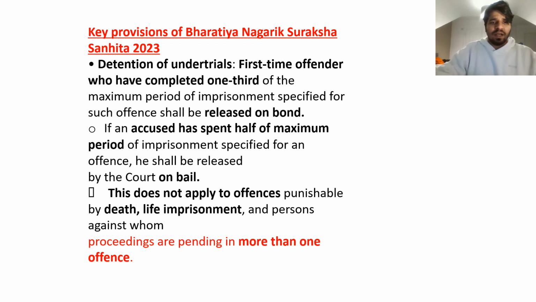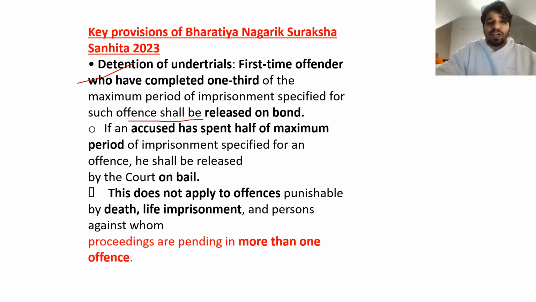So, a key provision of the Bharatiya Nagarik Suraksha Samhita: detention of undertrials, right? A first-time offender who has completed one third of the maximum period of imprisonment specified for such offence shall be released on bond.